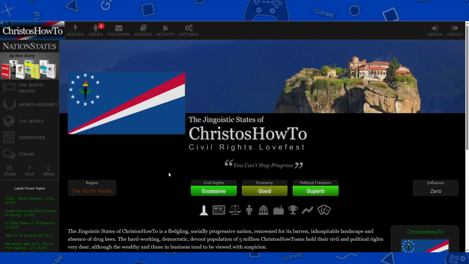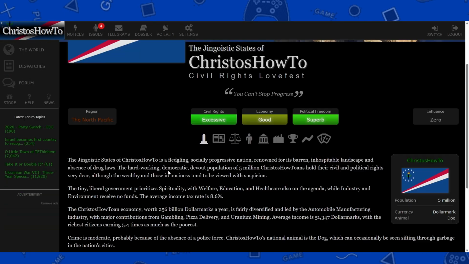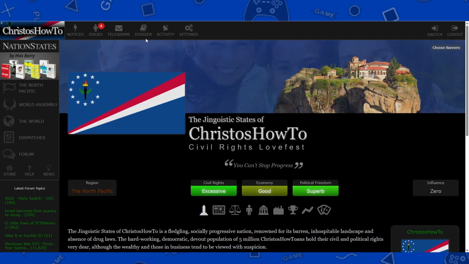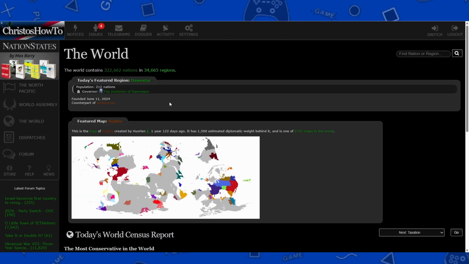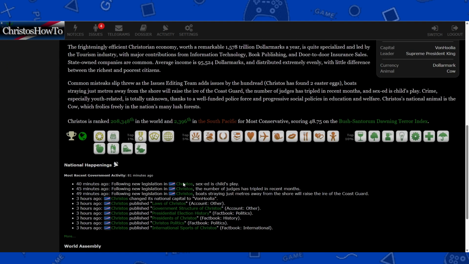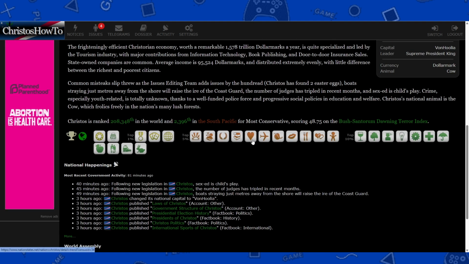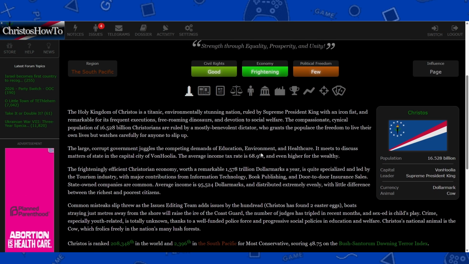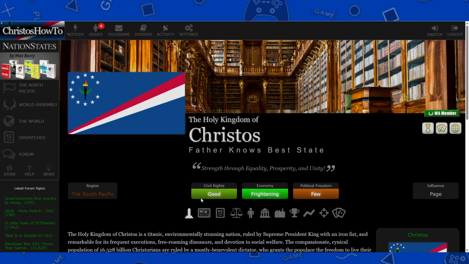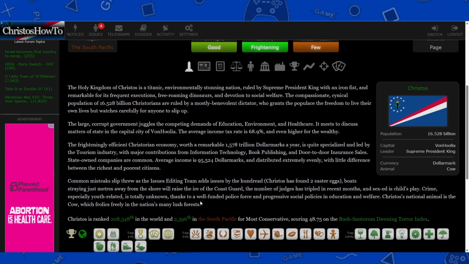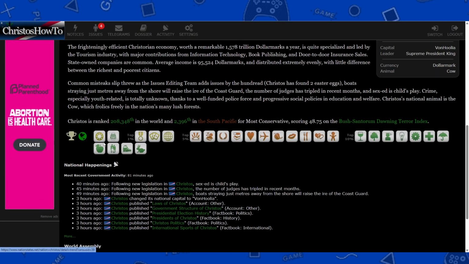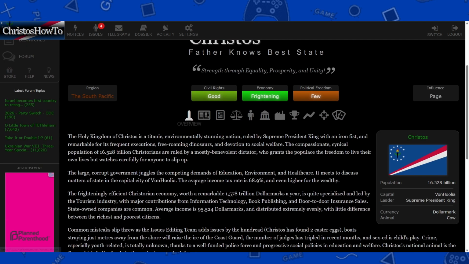So lastly, if you want to support the game and get a badge, I don't have a badge, but if we search up Christos, I'll show you the badges I have right here. You can gain badges by being in the top 5%, top 1% in certain things. That's basically determined by issues that you make and determined by the stats as well. But these are the badges. So you can get a badge by supporting.